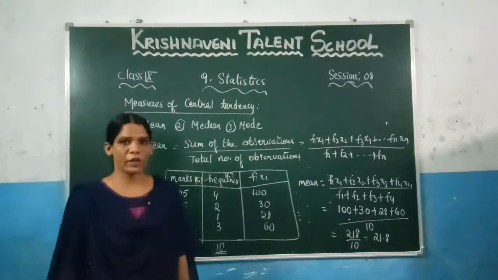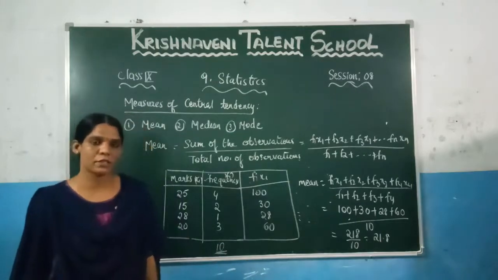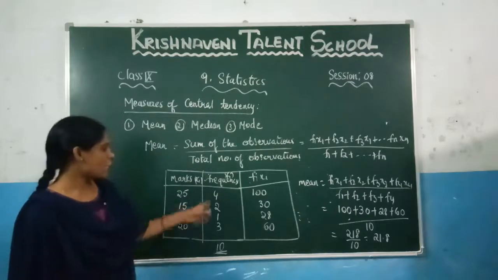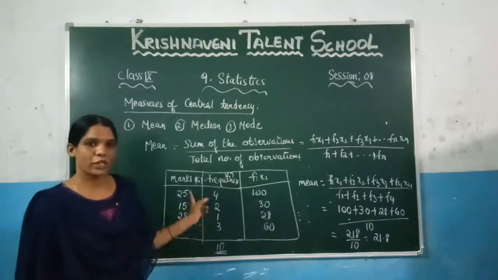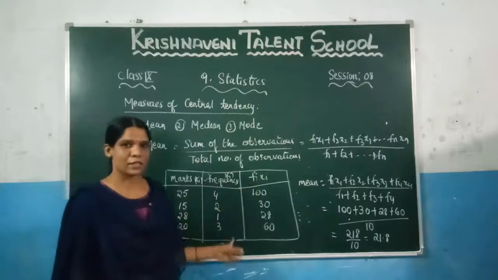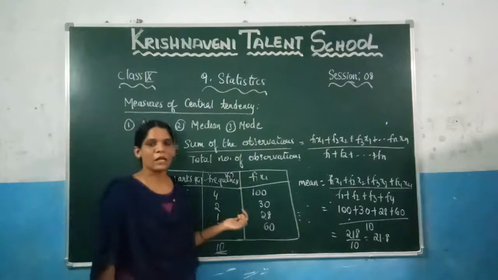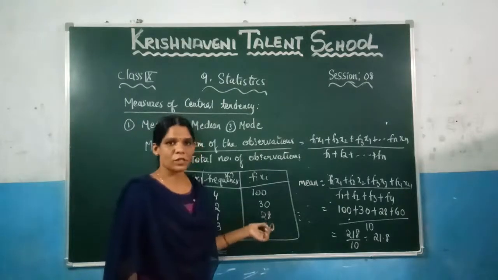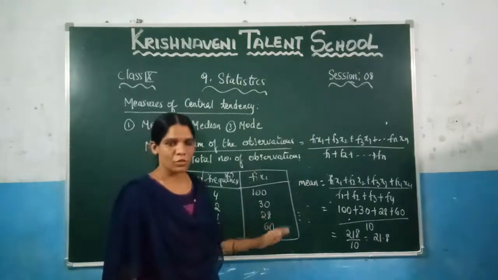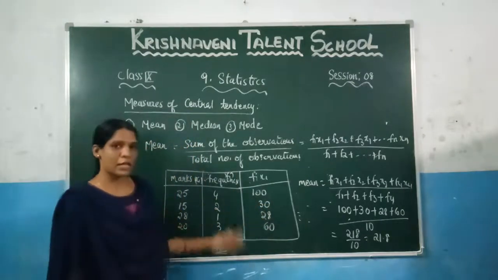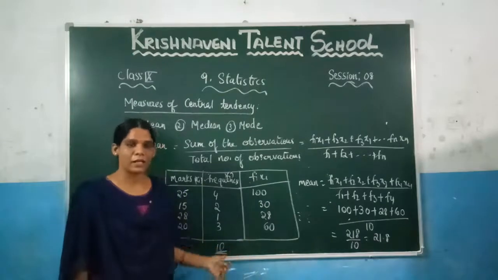So how do you find the mean of the ungrouped frequency distribution table? You treat these values as observations and these as the frequencies. You need to multiply the observations and the frequencies, which you can calculate by using the formula f1x1 plus f2x2 plus f3x3 and so on, by f1 plus f2 plus f3 plus f4. If you calculate by using the formula, you can find the mean of